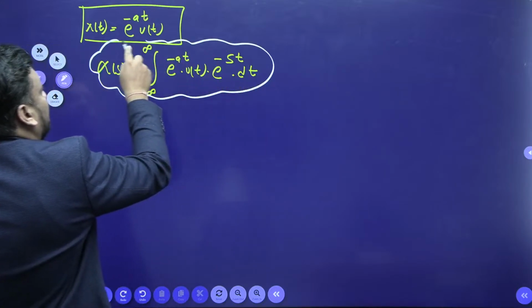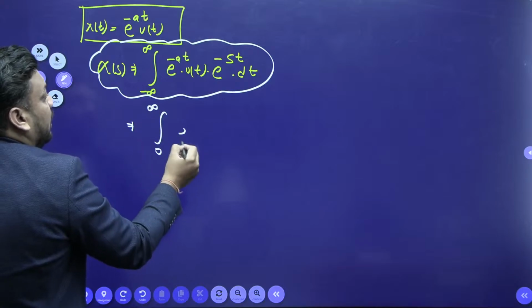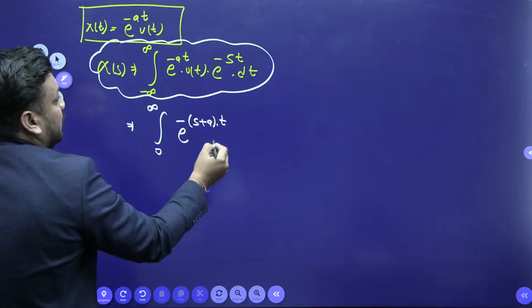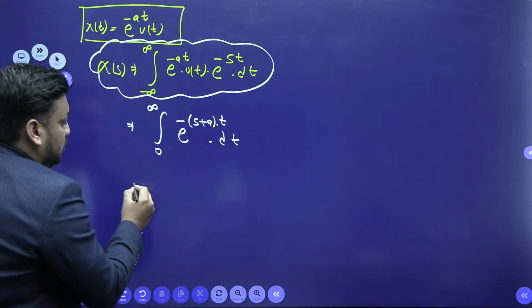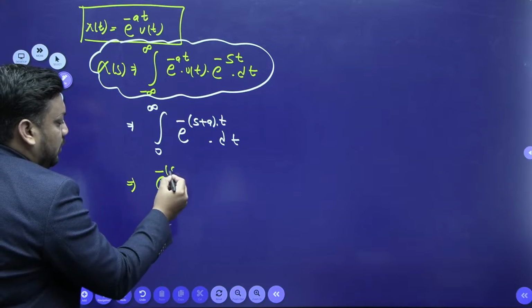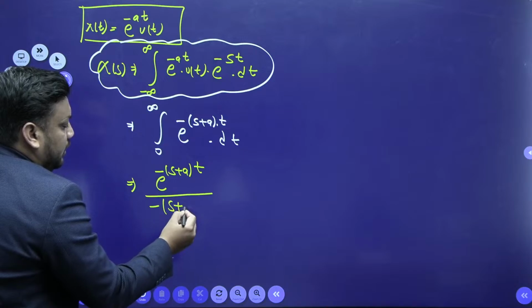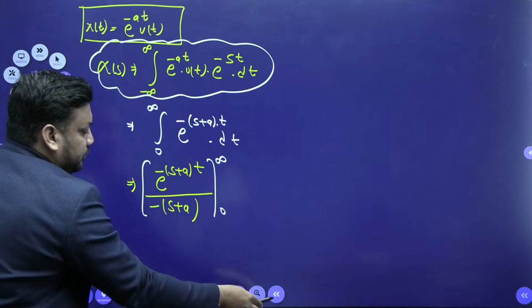Now we are looking for the Laplace transform expression. Because of ut, the limit goes from 0 to infinity, and if I take e to the power minus common, I get s plus a into t, dt. When you integrate, you get e to the power minus of s plus a into t upon minus of s plus a, and the whole bracket closes, with limits from 0 to infinity.